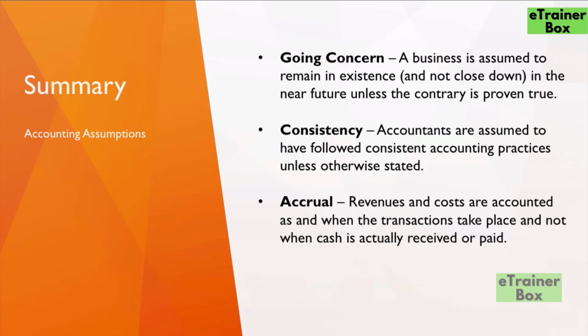Summary. So we've seen 3 accounting assumptions. The first one is the going concern, where a business is assumed to remain in existence in the near future unless the contrary is proven true and clearly stated in the notes. Second assumption is the consistency assumption, where accountants are assumed to have followed consistent accounting practices from one period to another unless otherwise stated. The third assumption is the accrual assumption, where revenues and costs are incurred on the date of the transaction and not when they are actually paid or received.